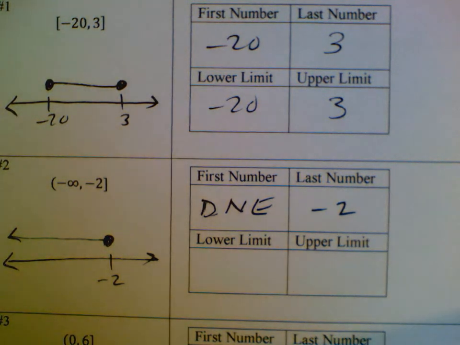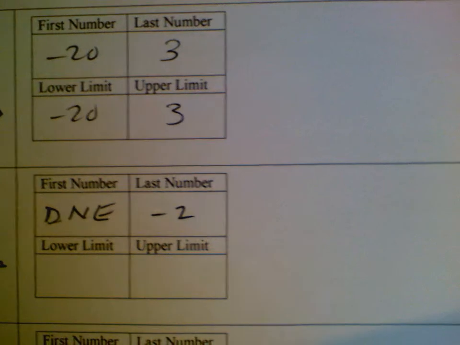But I'm going to say this. I'm going to say the first number does not exist because within the set, we can always go further left. So I'm going to write that down.